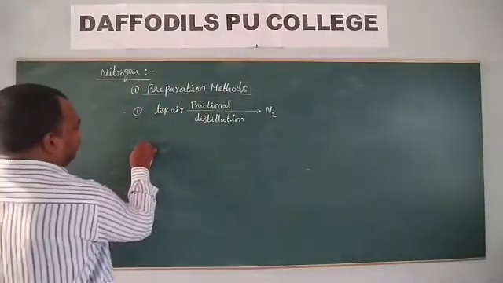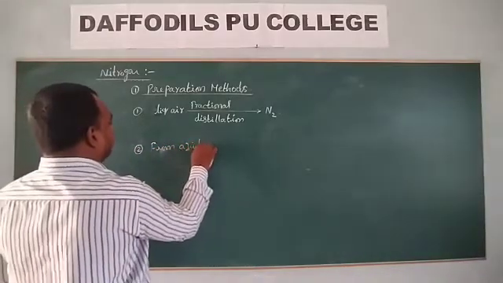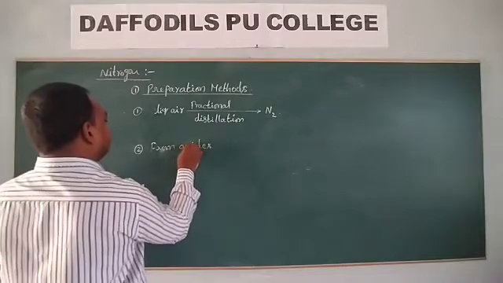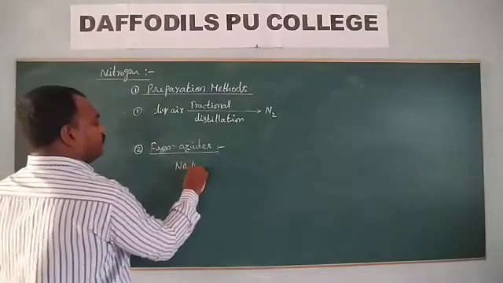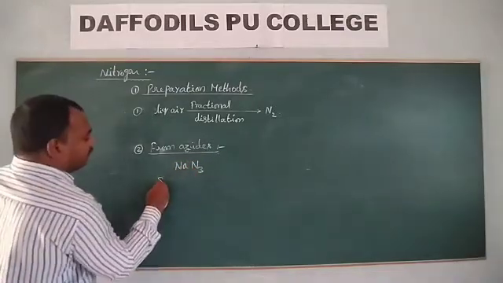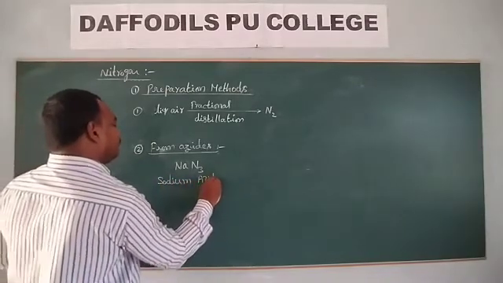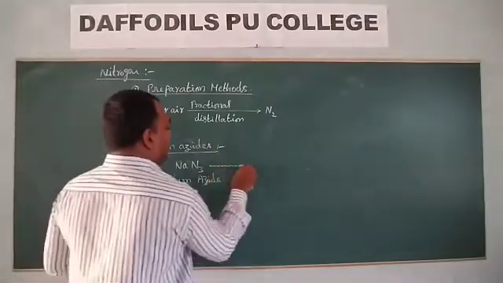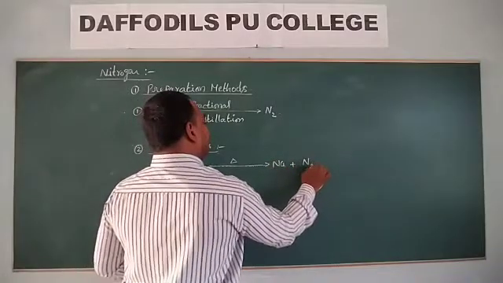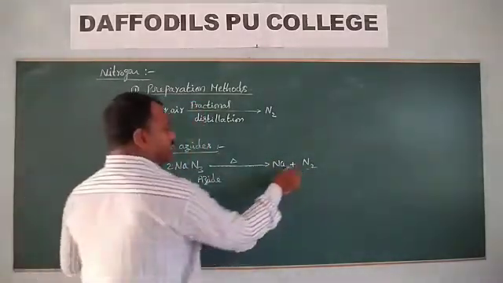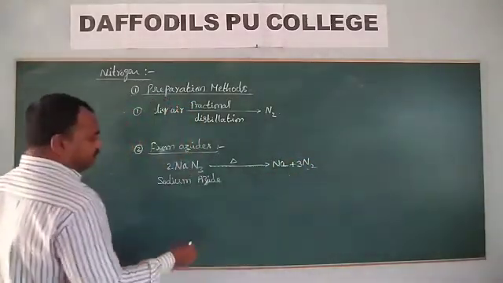The second preparation method is from azides. This is sodium azide. On heating, sodium azide gives sodium and nitrogen gas.